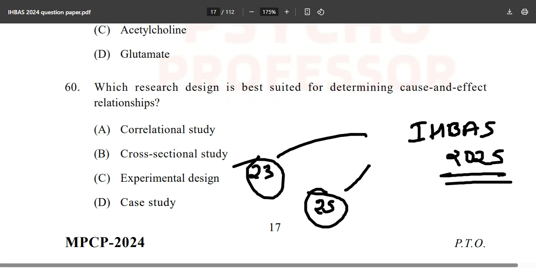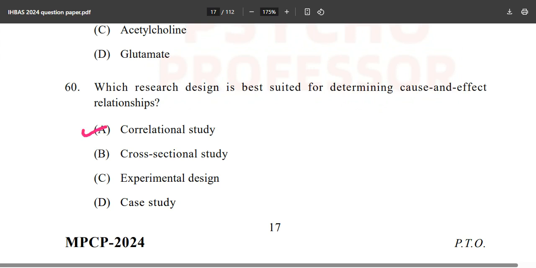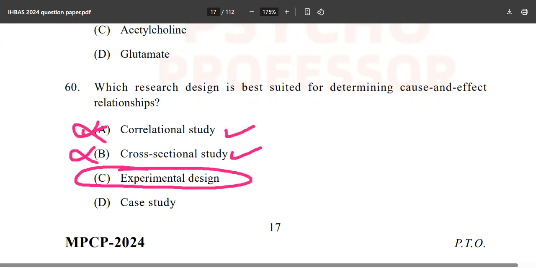Okay, now which research design is best suited for determining cause and effect relationships? Options are given as correlational study, cross-sectional study, experimental design, or case study. So obviously it is a experimental design, not the cross-sectional, not the correlational. Everything is coming from the C book only so far, and the ANF framework.